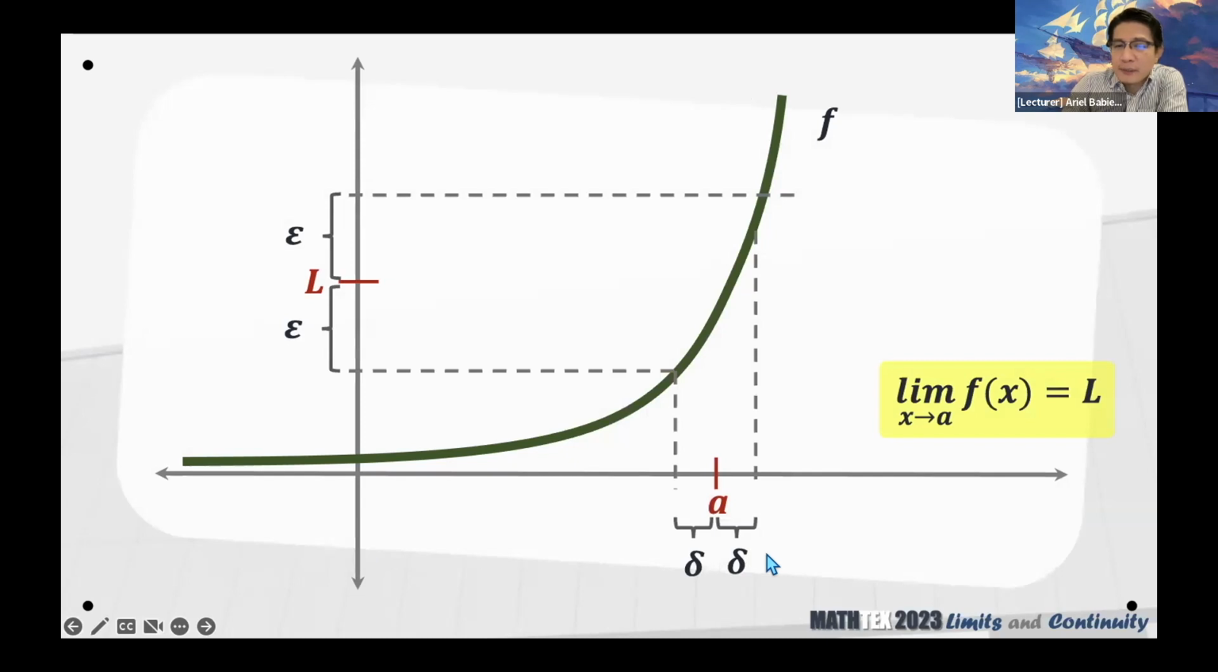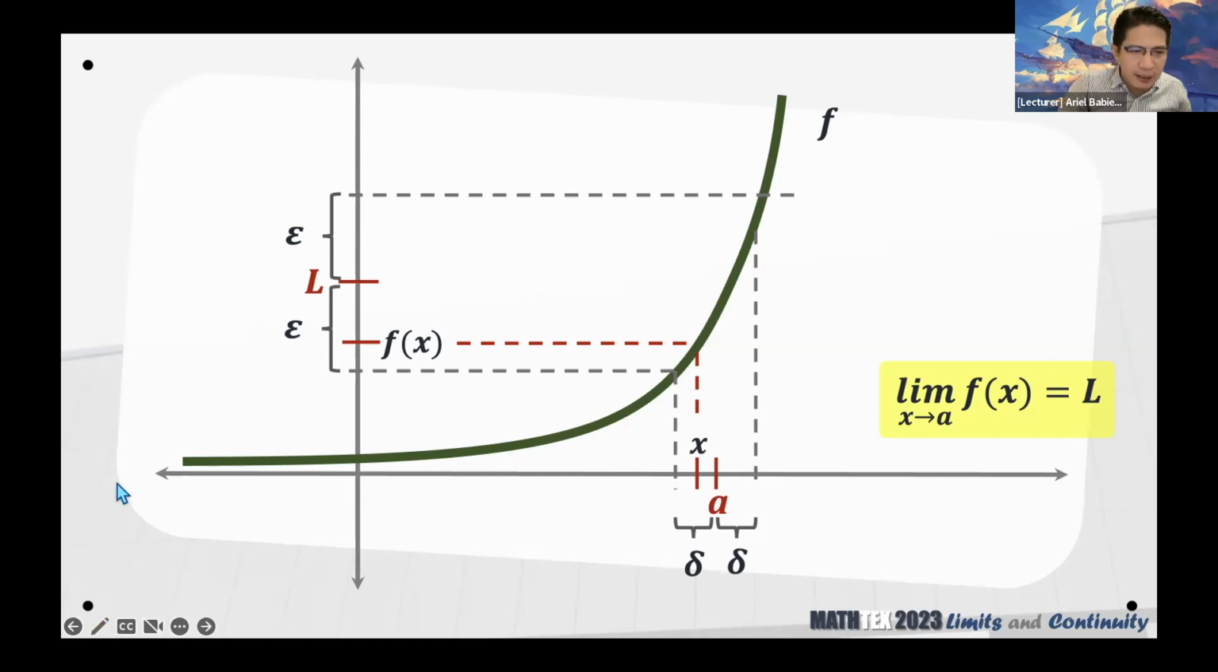Ito po yon. Kumbaga, yung x's daw natin is, if the x's are somewhere here, then the corresponding function value should be within here. Specifically, if I choose an x here, the corresponding function value should be within here. And you can do that for other points. Kumbaga, you can choose more.